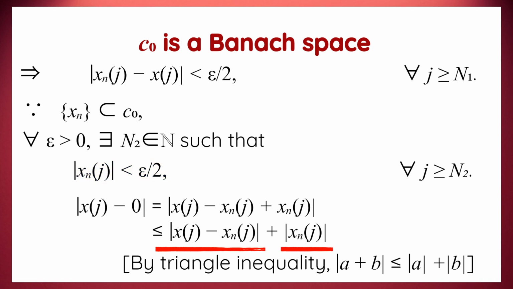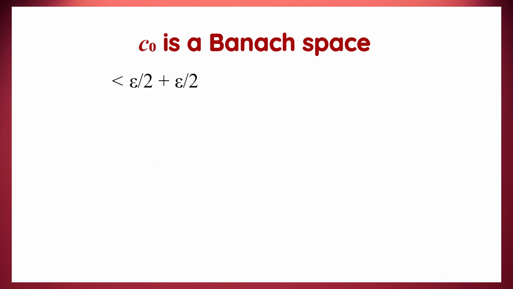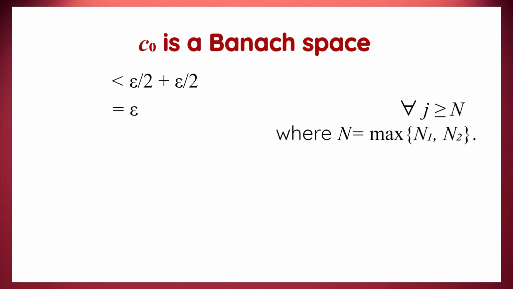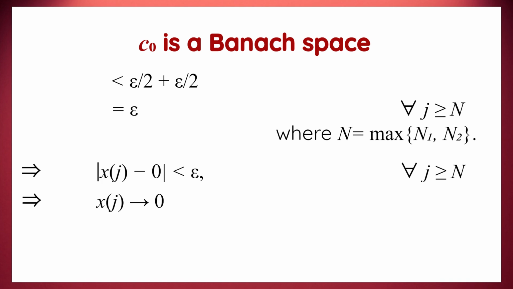Using these two assertions in these two terms, this expression is less than epsilon over 2 plus epsilon over 2. And then we get this equal to epsilon for every natural number j greater than or equal to n, where n is the maximum of n1 and n2. Hence, we obtain mod xj minus 0 is less than epsilon for every j greater than or equal to n. This means that the sequence xj converges to 0.